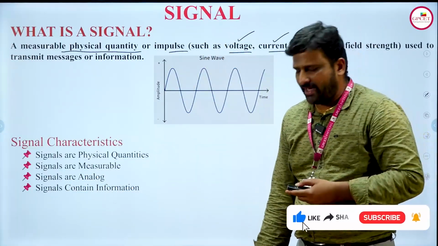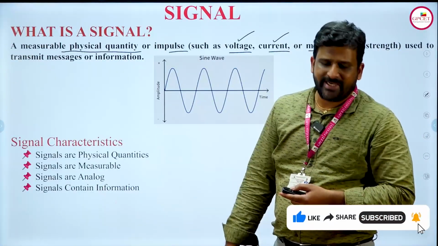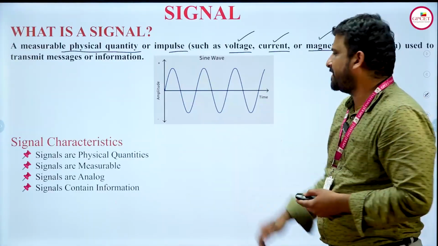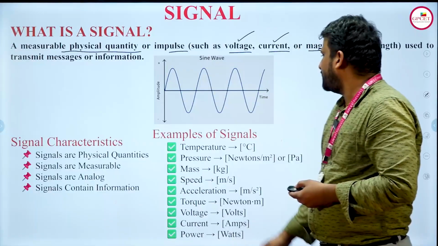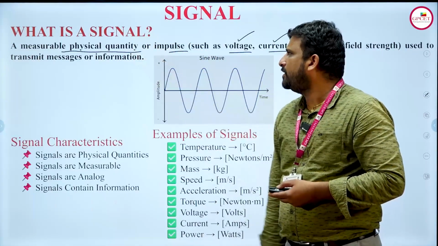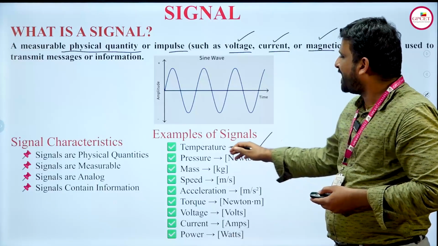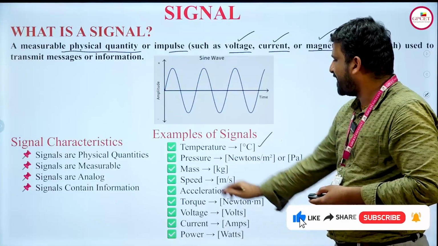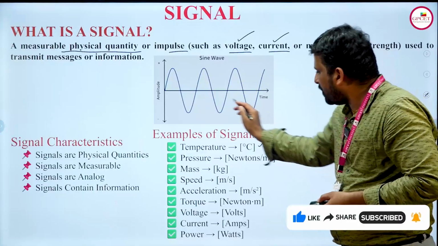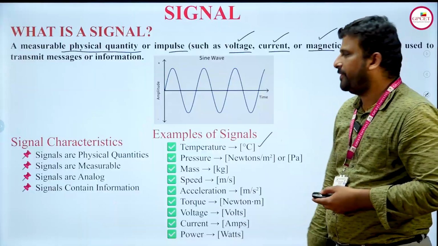Mostly, every input signal we are giving will be analog only. Nowadays we are sending digital signals also, but maximum analog signals are given as an input to the systems. As I told you, measurable physical quantity means that the signal should be measurable. So we can measure temperature, pressure, mass, speed, acceleration, torque, voltage, current and power. These all will be in the form of a signal where we can measure that particular information.